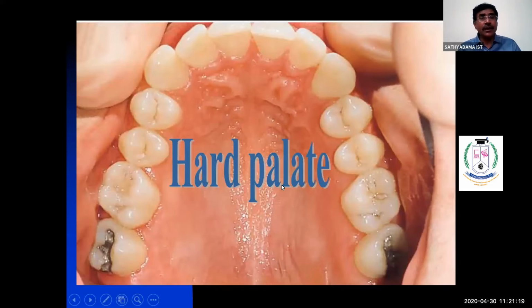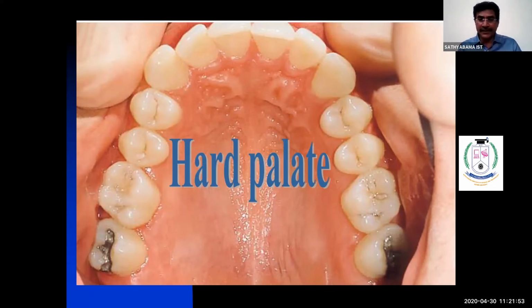The hard palate does not stretch, because here the connective tissue is directly attached to the underlying periosteum, called mucoperiosteum. The posterior movable part of the palate is called the soft palate. So the palate has 2 parts: the hard palate, the immovable anterior part, and the soft palate, the posterior movable part.